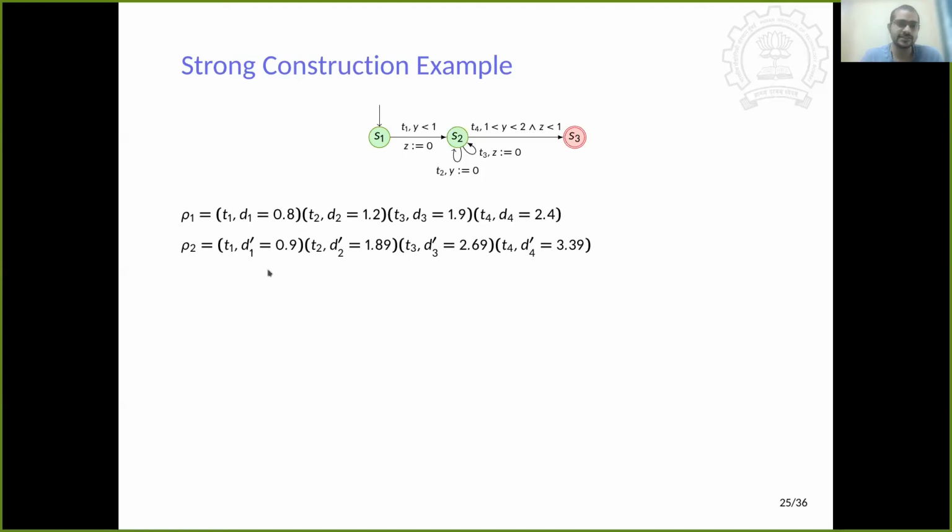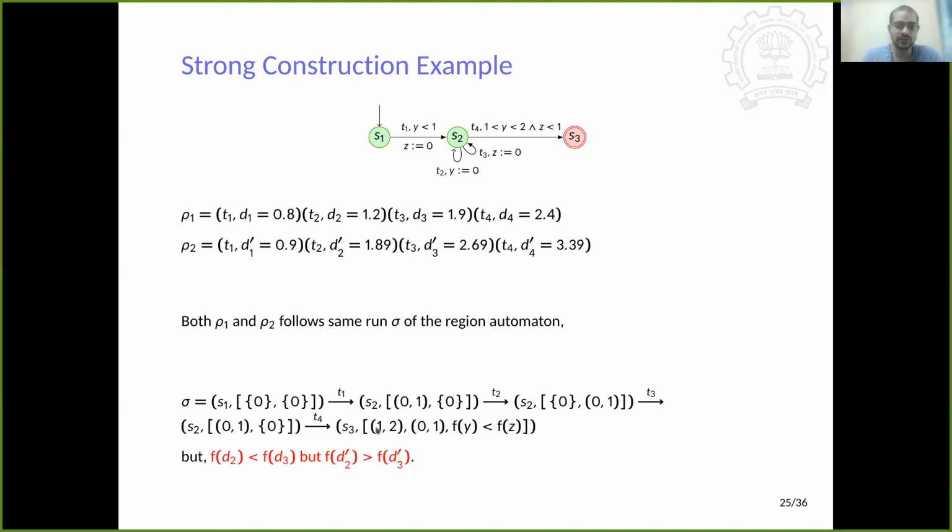So let's take an example. Suppose this is a simple automaton, and rho 1 and rho 2 are two runs of the automaton that go to the same region, the same runs of the region automaton. But if we look at the timestamps of these events, we see that the fractional part of D2 is less than the fractional part of D3.